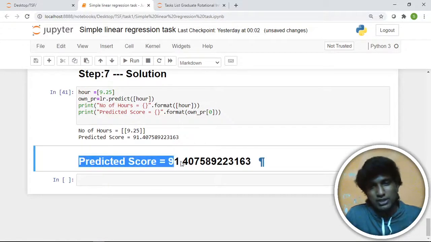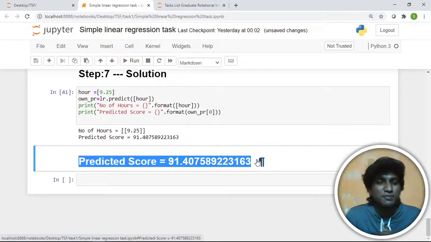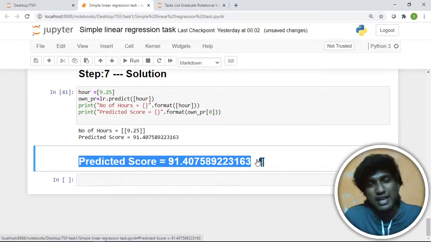Let's just see here. That's all for you in task 1. Let's catch up later with task 2.